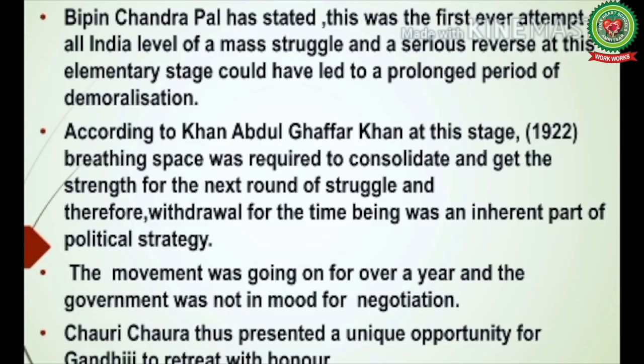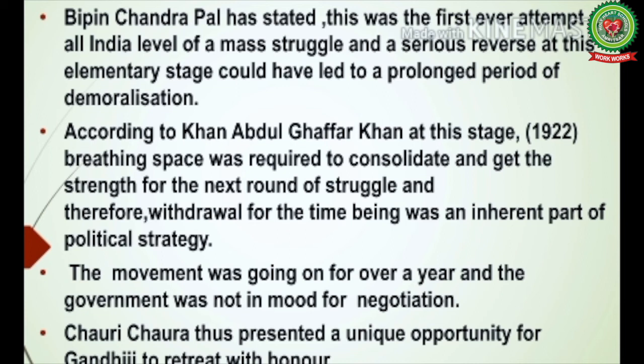Bipin Chandra Pal has stated this was the first ever attempt at all India level of a mass struggle, and a serious reverse at this elementary stage could have led to a prolonged period of demoralization. According to Khan Abdul Ghaffar Khan, at this stage, that is 1922, breathing space was required to consolidate and get strengthened for the next round of struggle, and therefore withdrawal for the time being was an inherent part of political strategy. The movement was going on for over a year, and the government was not in a mood for negotiation. Chauri Chaura thus presented a unique opportunity for Gandhiji to retreat with honor.